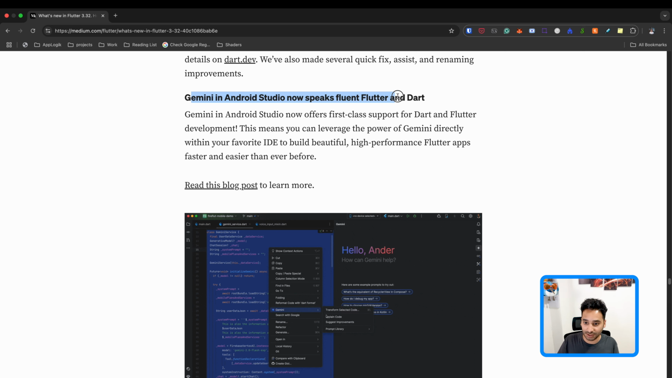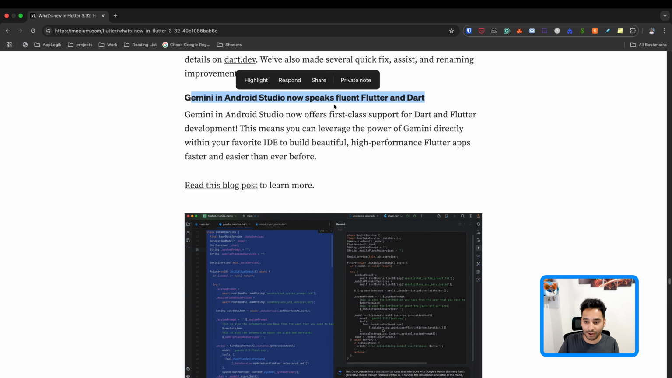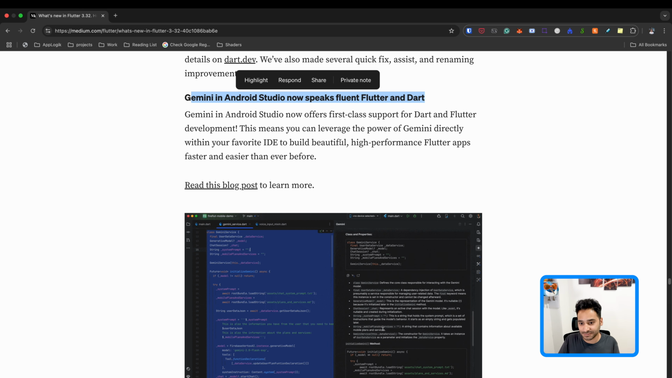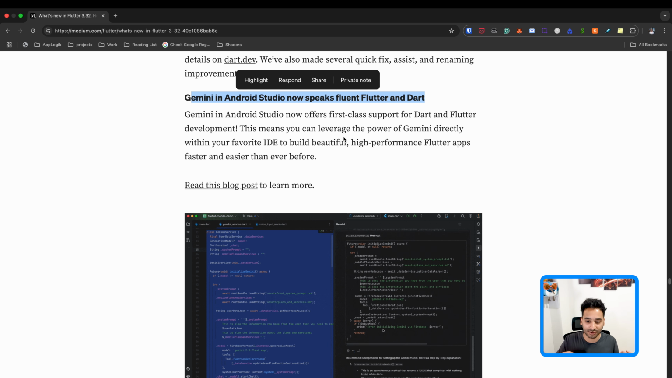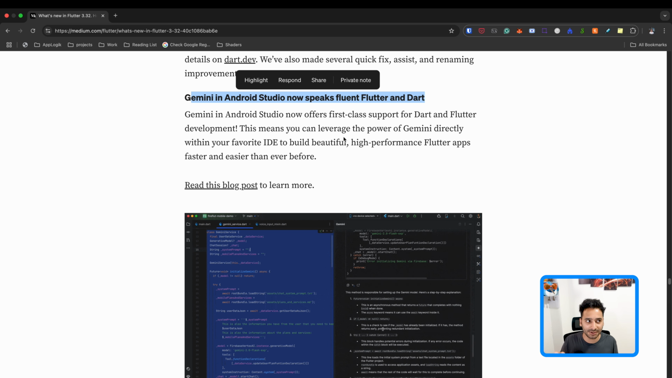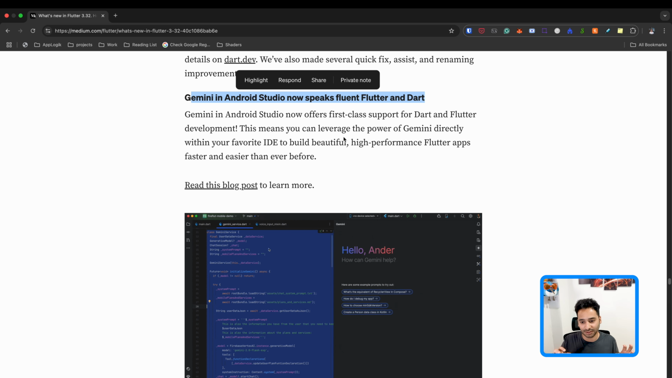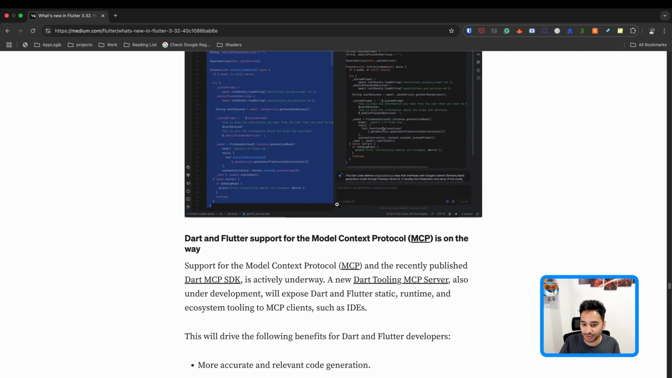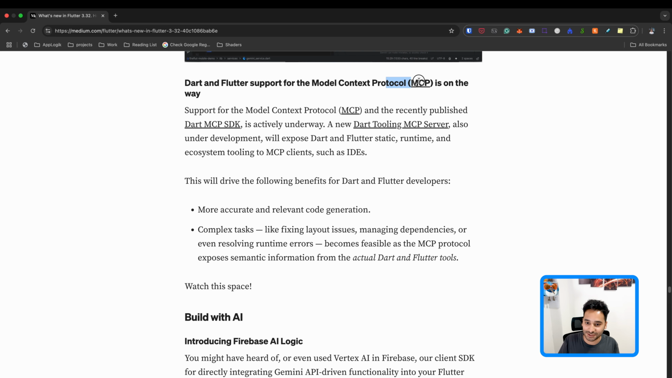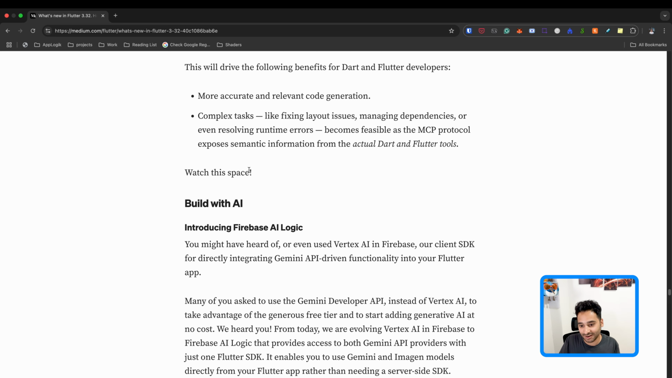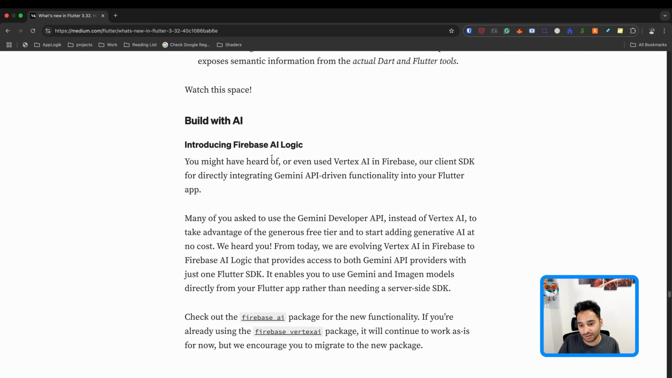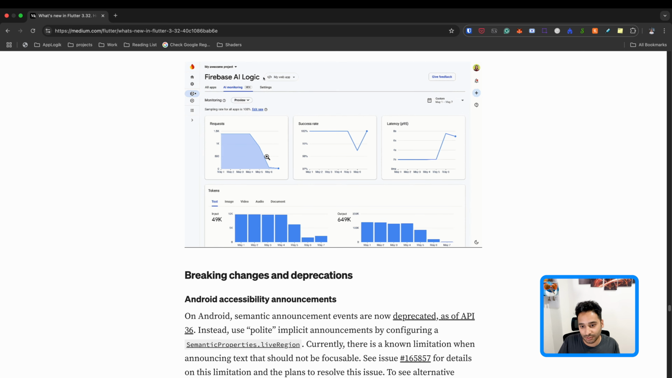And here is the Gemini in Android Studio. And now it is able to speak fluently Flutter and Dart. So I think it is based on the standard that I already talked about. What was that? MCP? Yeah, it was the standard that AI models, LLM models, can use to talk with the source code or development tools. And yeah, it is MCP. It is explained here. And again, we have some buzzwords with AI. I'm going to go through them.